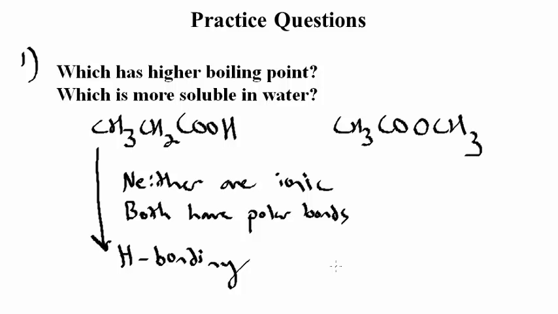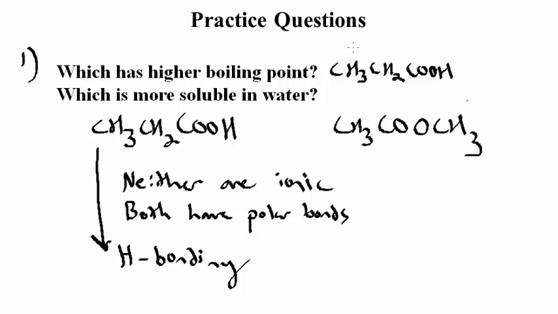So propionic acid has more attractive forces between molecules than methyl acetate. Therefore we can predict that propionic acid is going to have a higher boiling point. Now for the second part, which is more soluble: solubility can be viewed again as the strong association of the solute, propionic acid or methyl acetate, with the solvent, in this case water. Propionic acid can both accept and give hydrogen bonds with water.